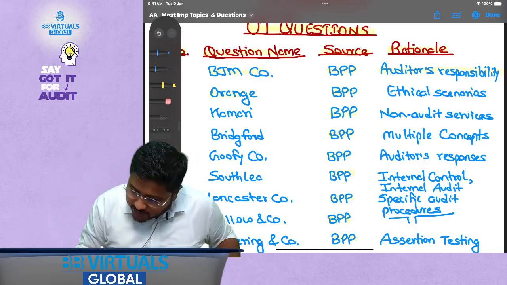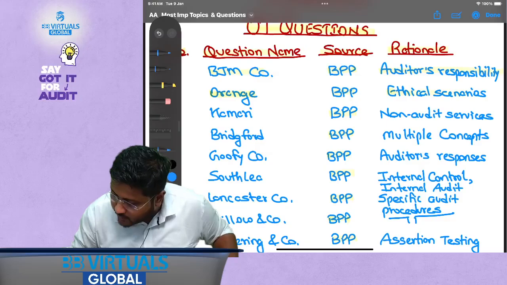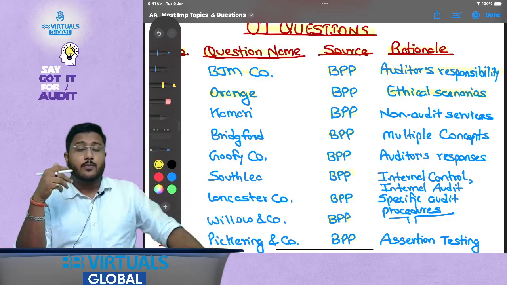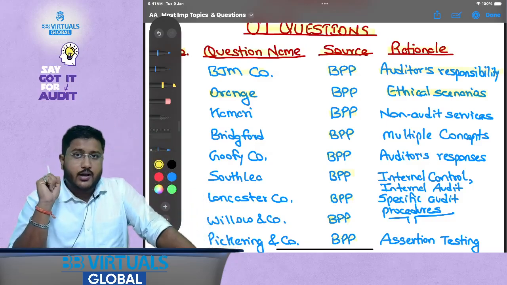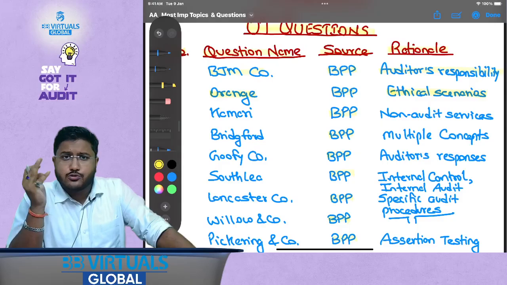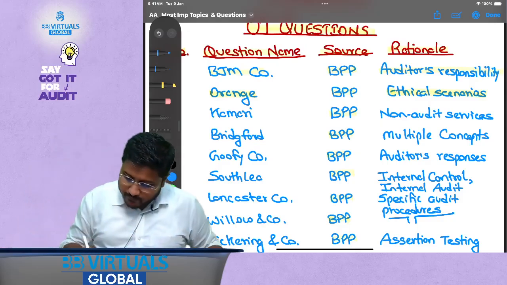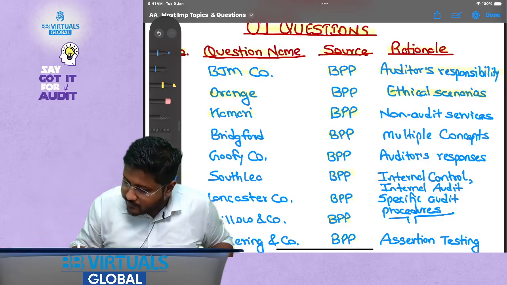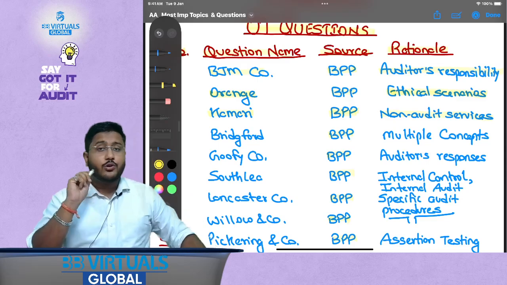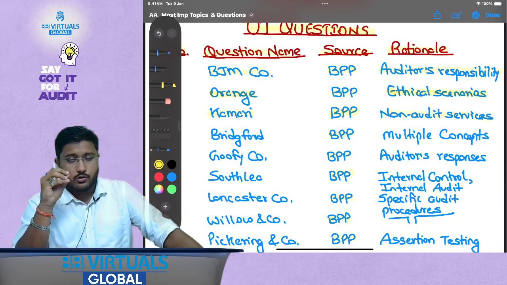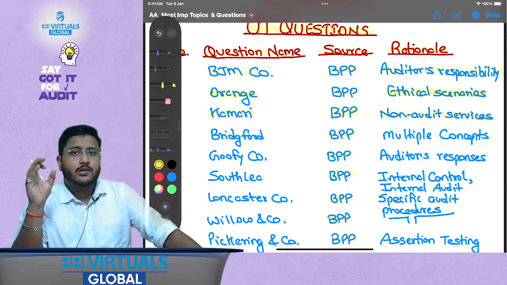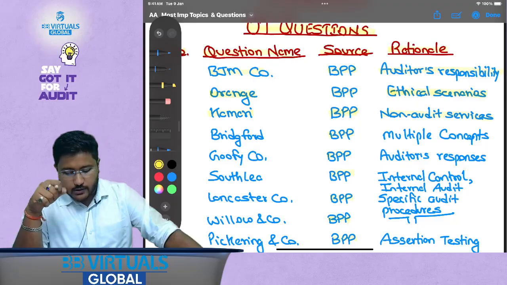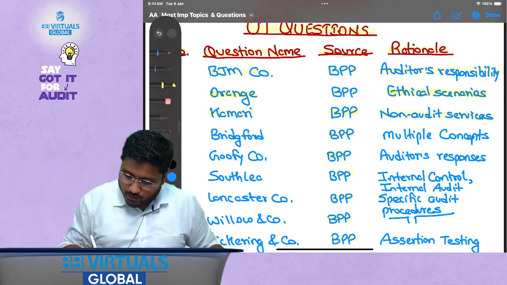Then Orange, BPP, ethical scenarios. This will talk about the ethical scenarios that an auditor could face and how the auditor needs to respond to these scenarios. Okay, then Kamari, BPP, non-audit services. Like I told you, a lot of students miss out on non-audit services, and then whenever there is a question they get a little confused. So that is why the non-audit services question is very important over here.